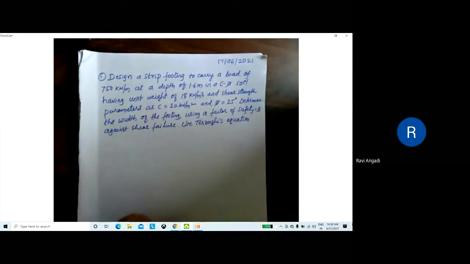Determine the width of the footing using a factor of safety 3 against shear failure. Use Terzaghi's equation. Okay, so can you try this problem?